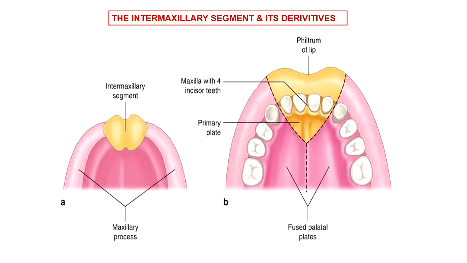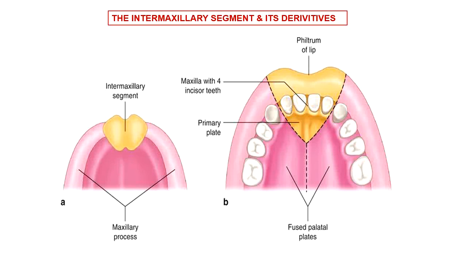So, talking of the intermaxillary segment, see the intermaxillary segment, which is represented by this beige or brownish color here. This is formed by the fusion of two medial nasal swellings, and of course, on each side is the maxillary swelling.